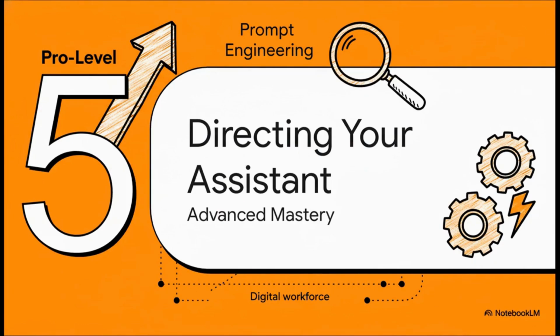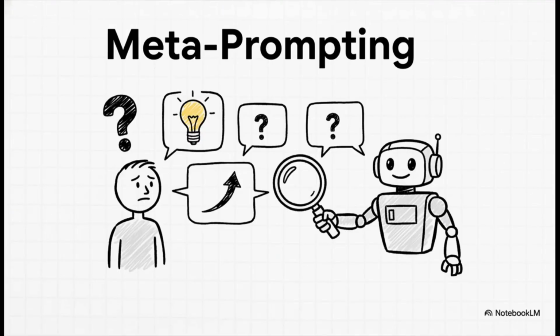We're going to cover two final pro-level techniques that'll really shift you from just using an AI to truly directing a powerful digital assistant. Okay, this first one is a little meta, but it's absolutely brilliant. It's called meta prompting. If you're stuck and not sure how to structure your request, just ask the AI to help you. You can say, "Act as an expert prompt engineer and ask me questions to help build the perfect prompt for my goal." It literally becomes your collaborator in the process.